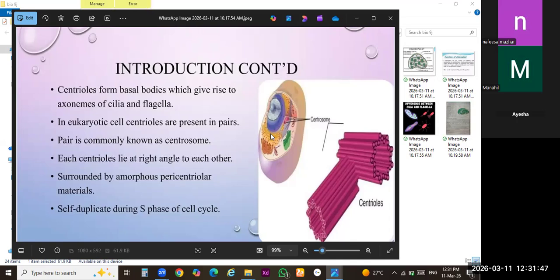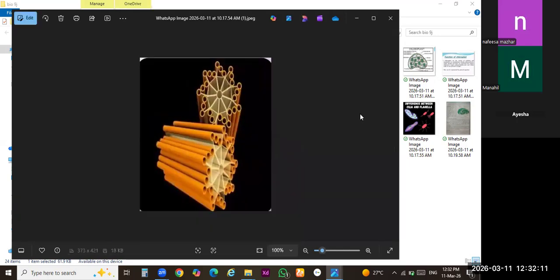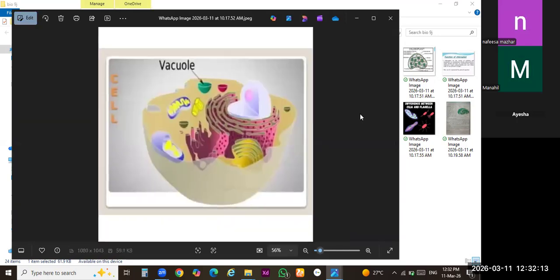Basically, it provides stability, it provides the little movement to carry out the material from one side to another, to separate out the material, to make the extra fibers inside the plant body, and it is directly associated with the movement of the different organelles, right? Class 9, any confusion?